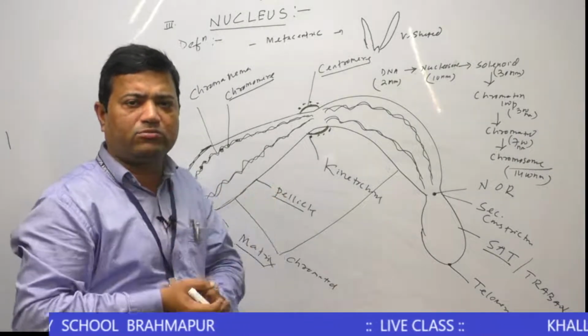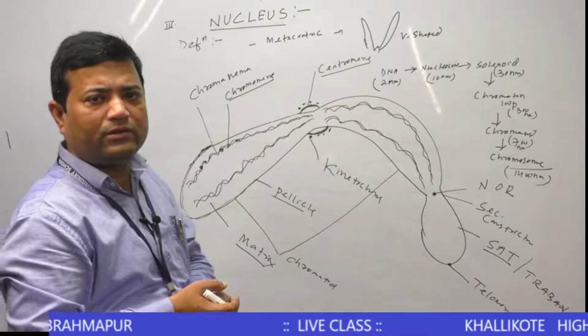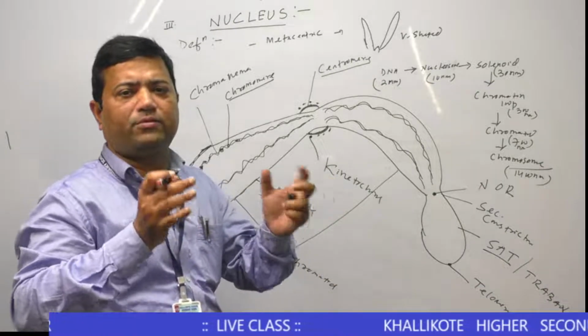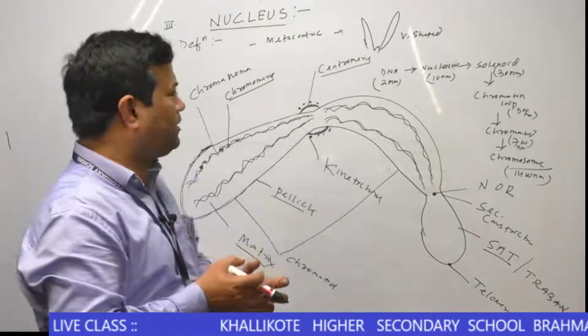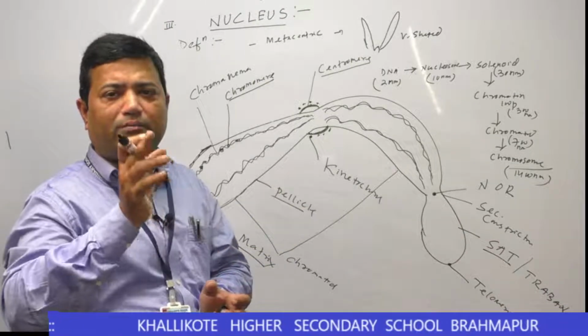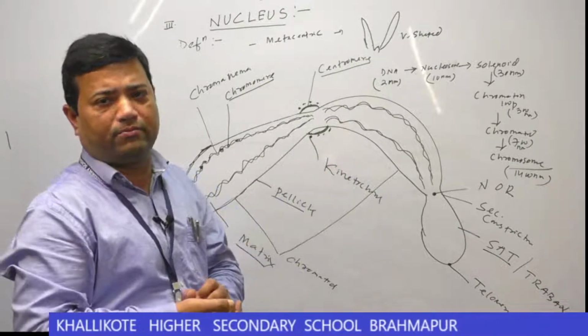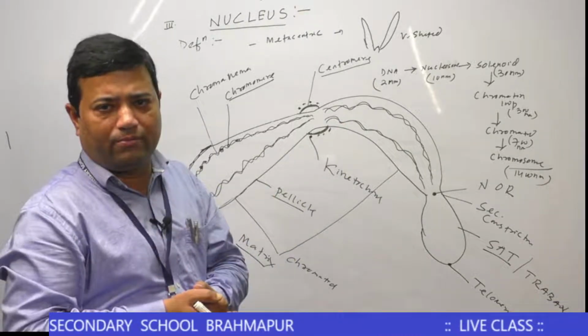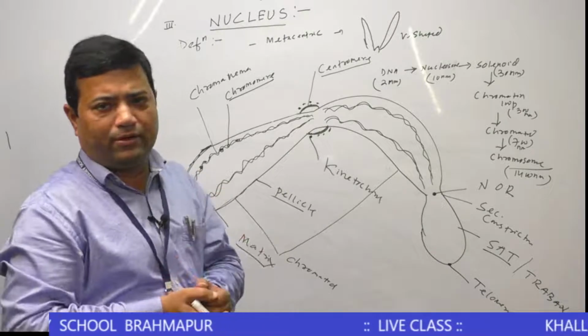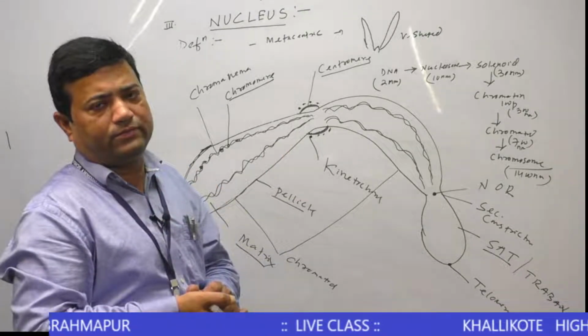This part, the centromere, determines the shape of the chromosome. On the basis of the location of the centromere in the chromosome, there are different shapes of chromosome, like V-shaped, L-shaped, J-shaped, and I-shaped chromosome.